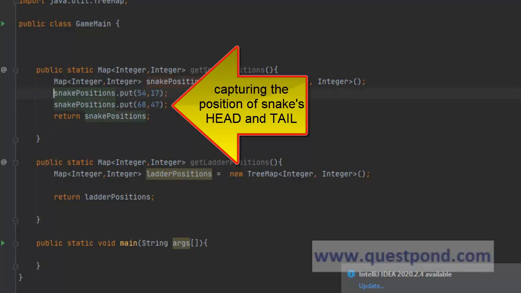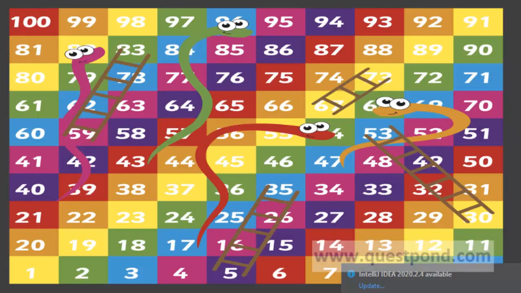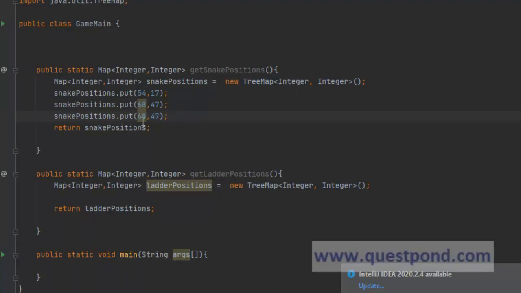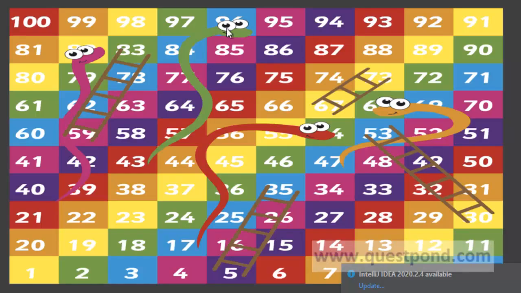In that way, we will be able to clearly know the locations, and in case the user lands on a snake, where he finally lands. Same way, there is a snake at 82 and it goes to 21. And finally, we also have one more snake as per this diagram.